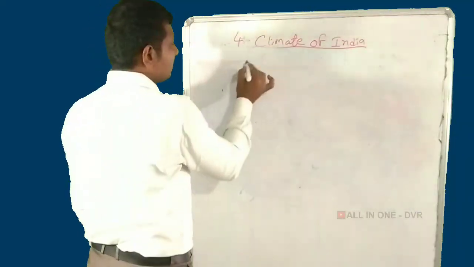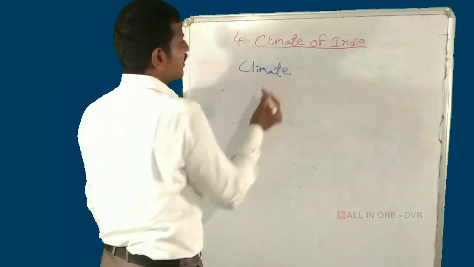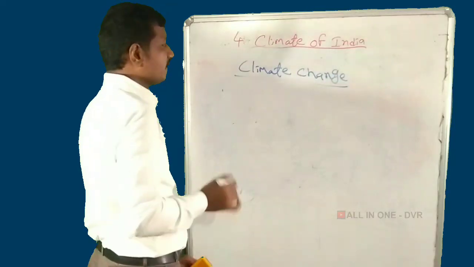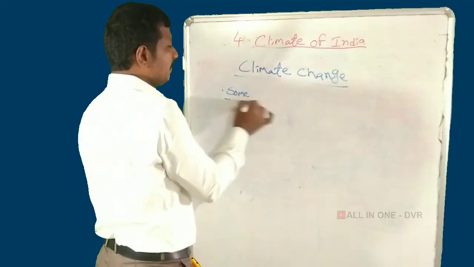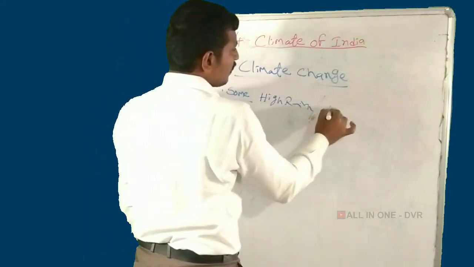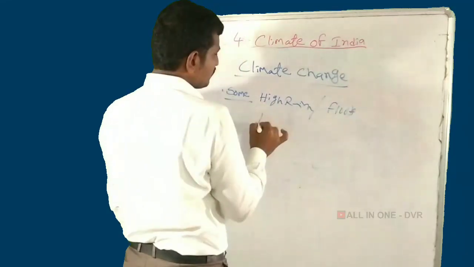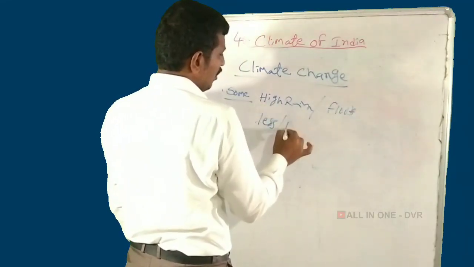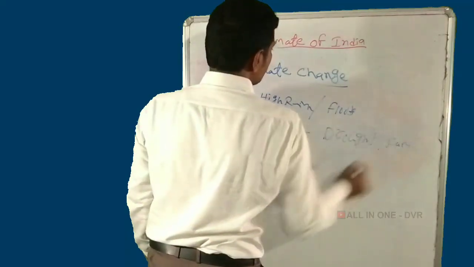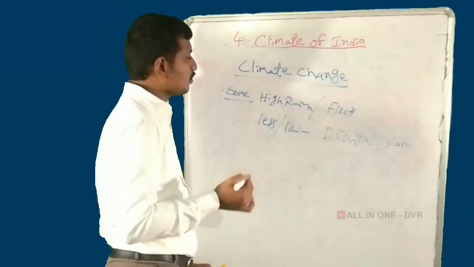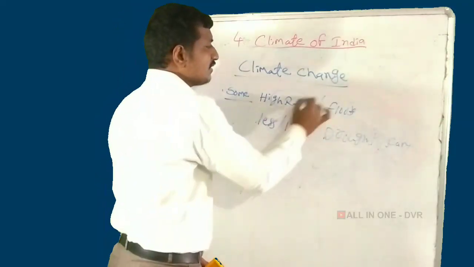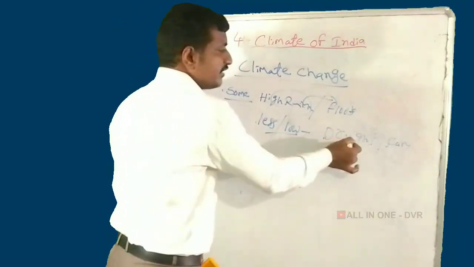And next, climate change. When the temperature and CO2 percentage increase, the climate changes. For example, in India some places receive high rainfall and floods come. Some places receive low rainfall, and drought or famine occurs. Some places have high rainfall that causes floods, some places have less rainfall, causing drought.